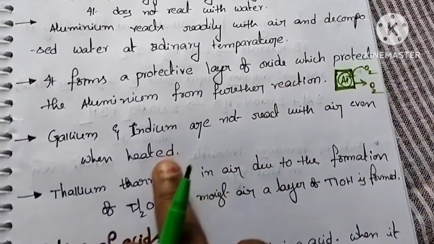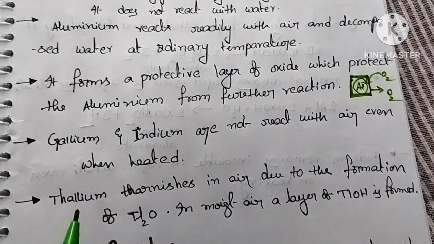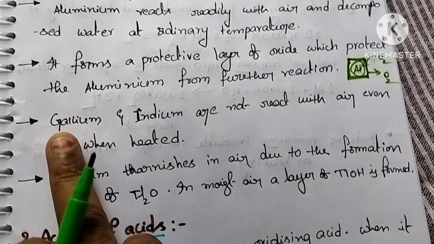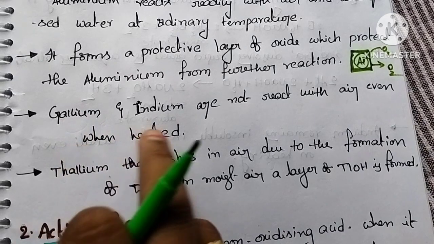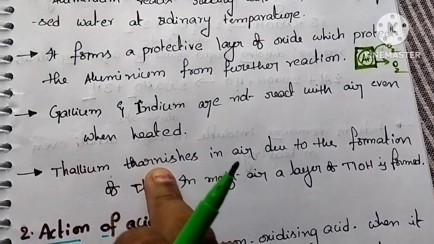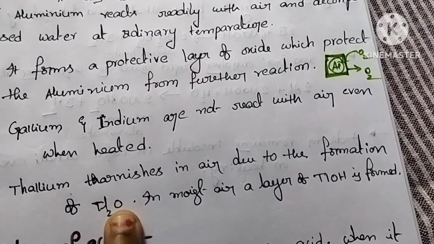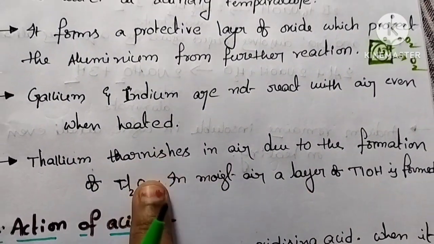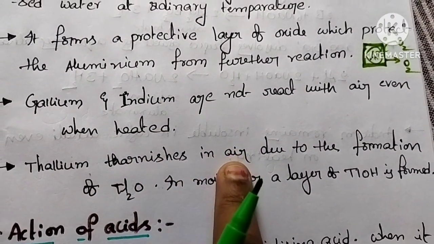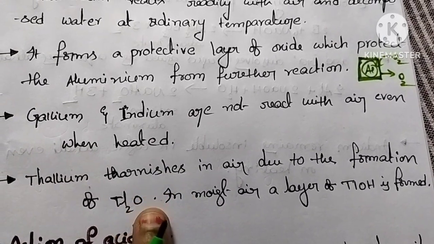Next, coming to gallium and indium: they do not react with air even when heated. That means these are resistant. Thallium tarnishes in air due to the formation of Tl2O. In moist air, a layer of TlOH is formed. That means when thallium reacts with air like aluminium, thallium also forms a protective layer.